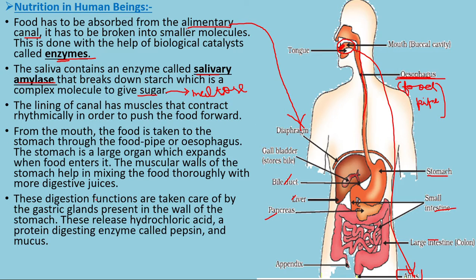The digestive functions are taken care of by the gastric glands present in the wall of the stomach. So the stomach contains gastric juices, that is hydrochloric acid, and a mucous membrane in the inner lining of the stomach so as not to damage the stomach, and pepsin enzyme, which breaks down protein into amino acids. So now let's go to the next slide.